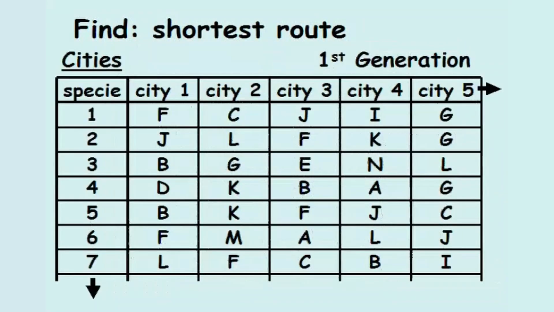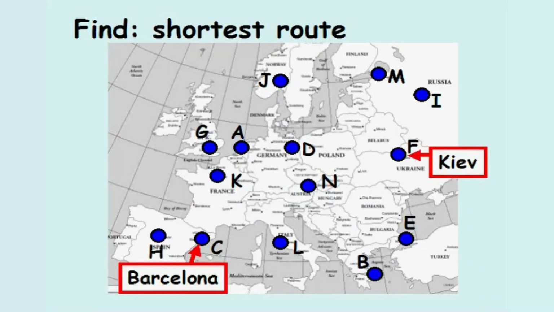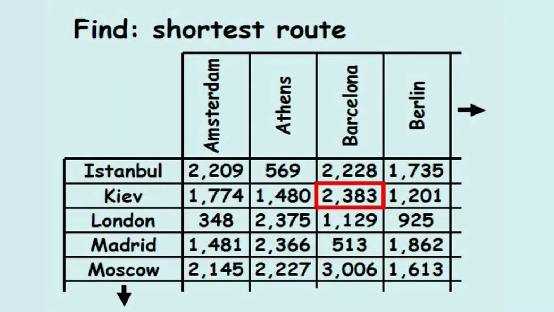Back to the tables, the algorithm computes the distances between consecutive cities on the route. For example, the straight line distance between Kiev, Ukraine and Barcelona, Spain is 2,383 kilometers. This distance of 2,383 kilometers was recorded in our tables of distances mentioned previously.